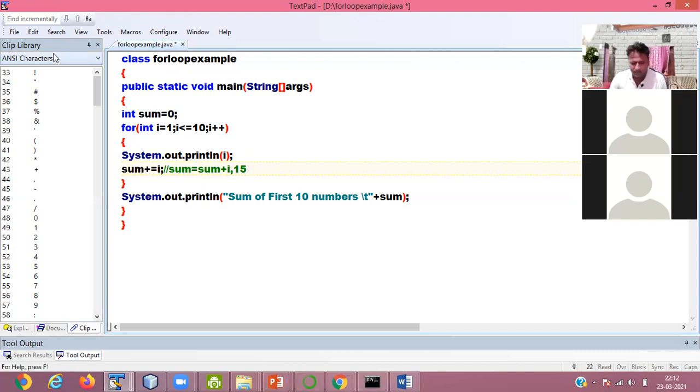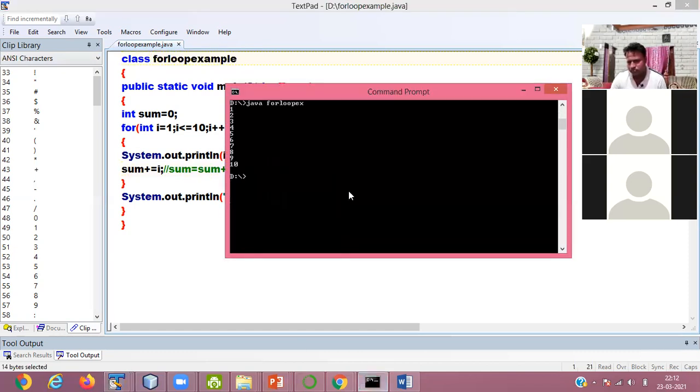So I run the file here. Okay, so it is showing you 1 to 10 and the sum of the 10 numbers is 55.